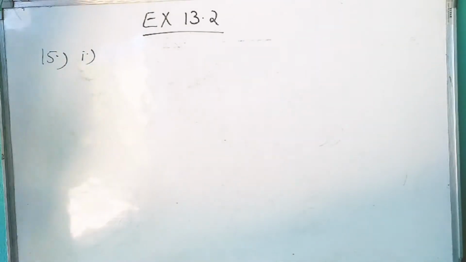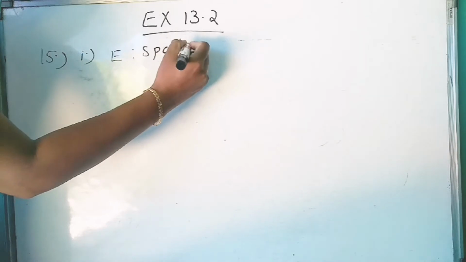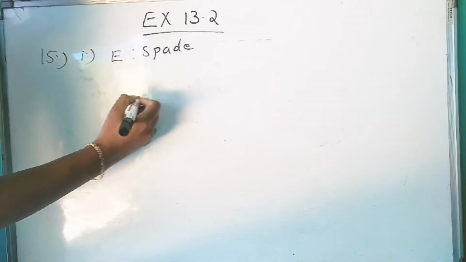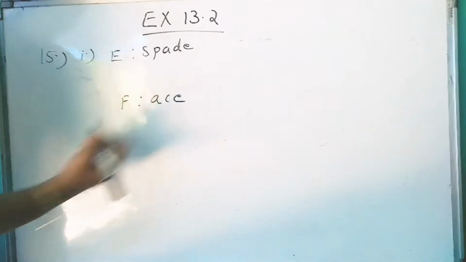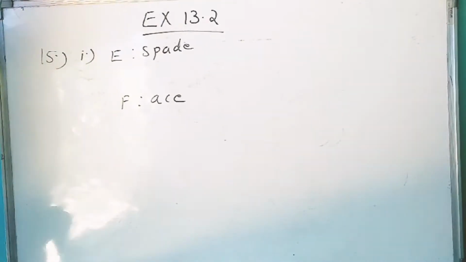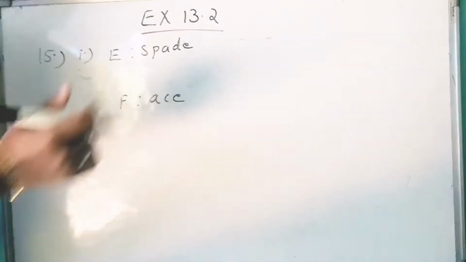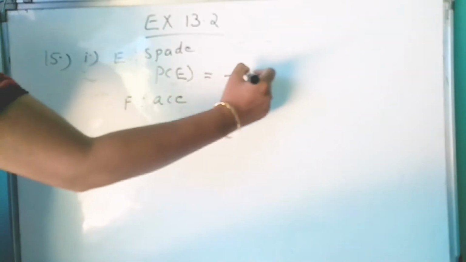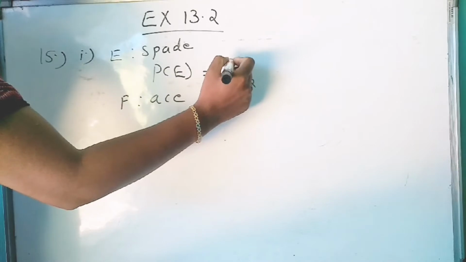E, the card drawn is spade, and F, the card drawn is an ace. In the first question, let E be the event that the card drawn is a spade. Total we have 52 cards and the number of spades is 13.